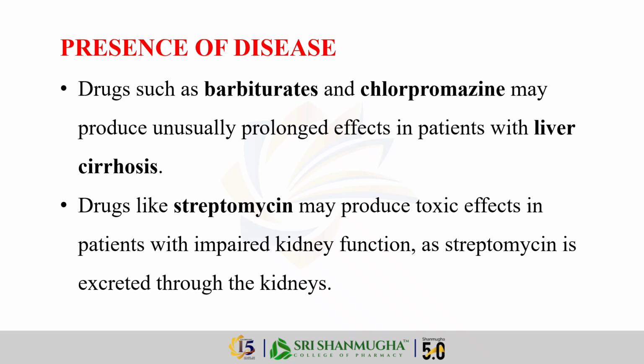Next, presence of disease. If an organ is not working, the drug will not behave normally. For example, in liver cirrhosis, drugs like barbiturates last way too long because the liver can't break them down. In kidney failure, drugs like streptomycin can build up to toxic levels because they are not being filtered out of the body.